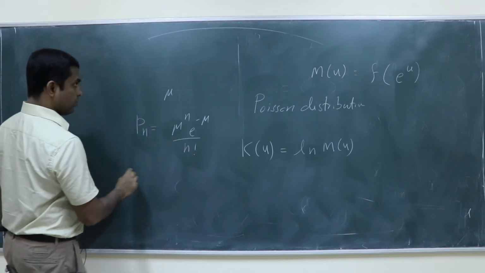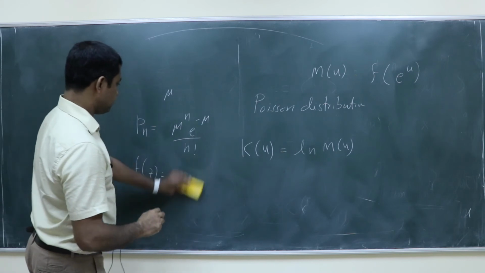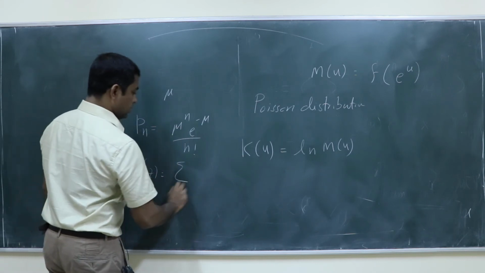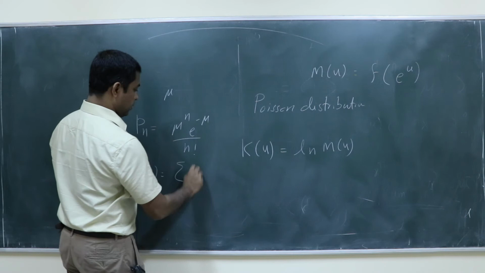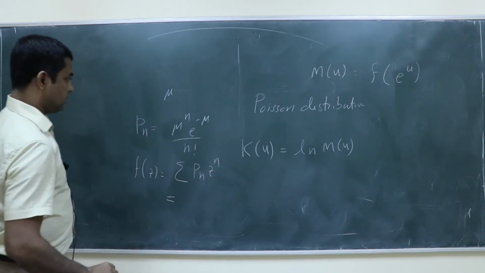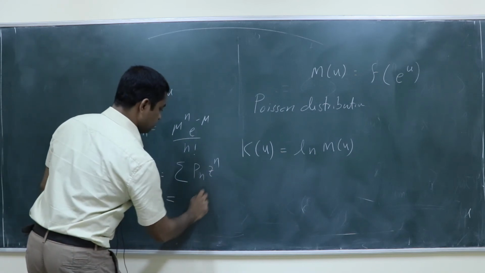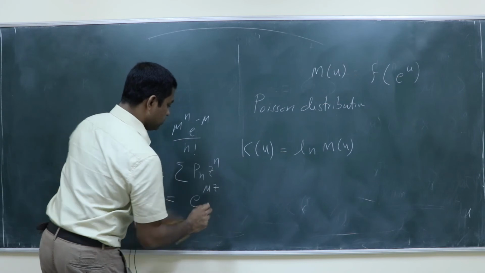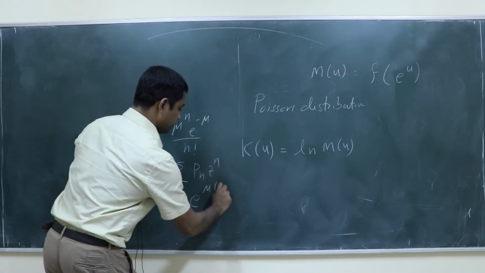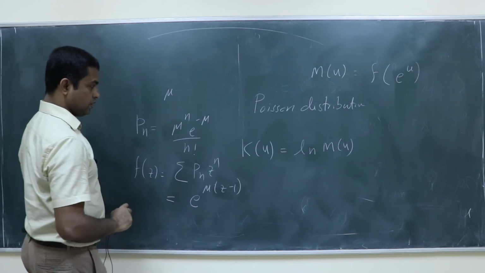So in that case, what will you get as f of z? That is summation P n z power n. So what do you get? e to the power mu into z minus 1. This is what, right?